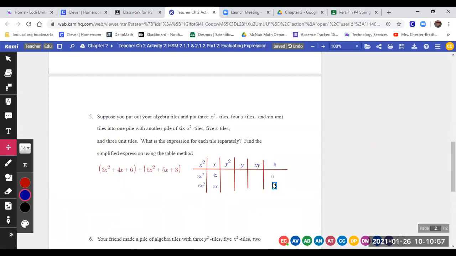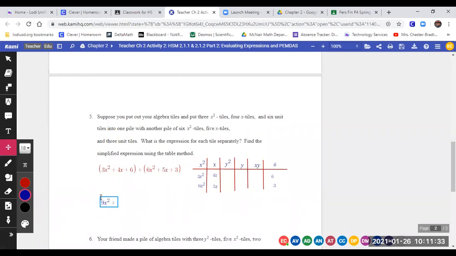We're going to combine our columns. So make them stand out. I'll make them bigger. What are we going to say? How many x squareds do we actually have? Once we look at it, how many x squareds do we actually have? 9x squareds, yes.